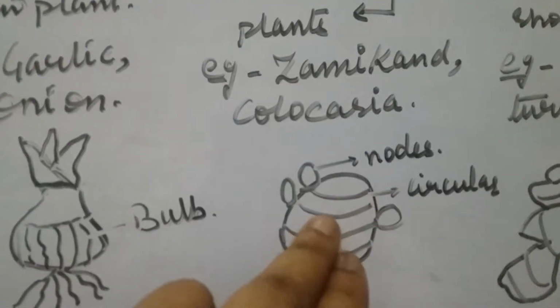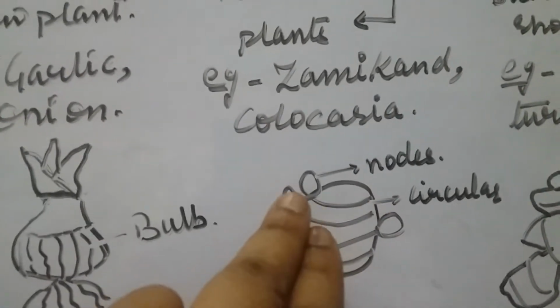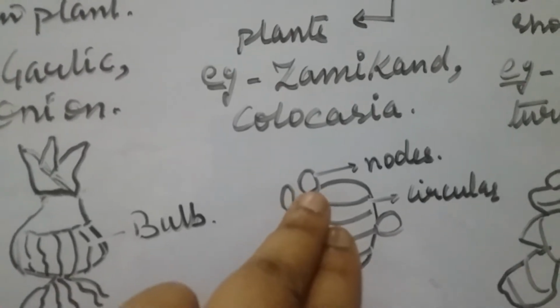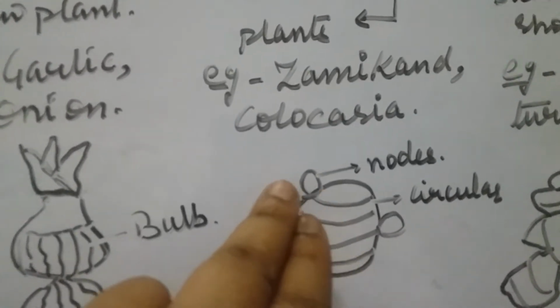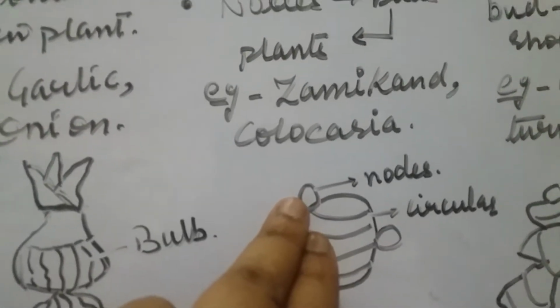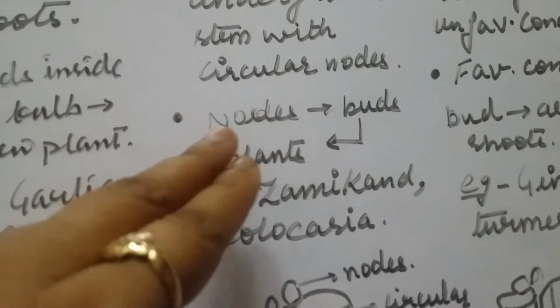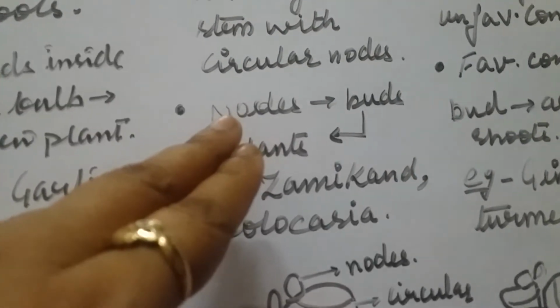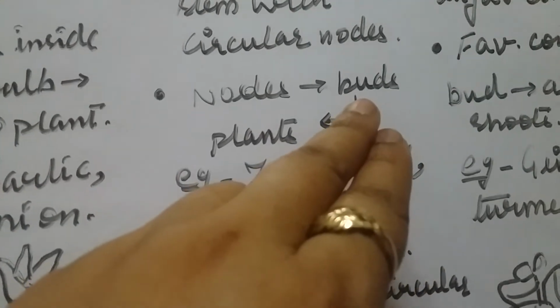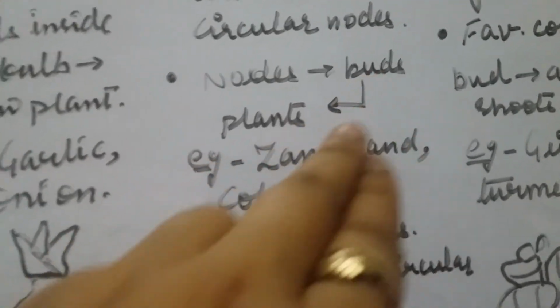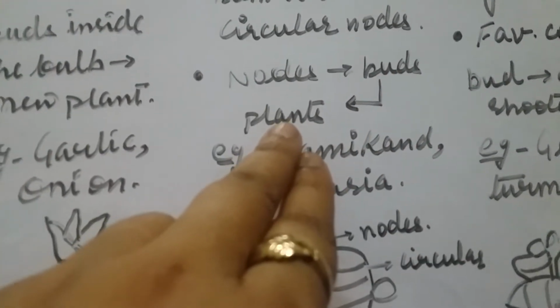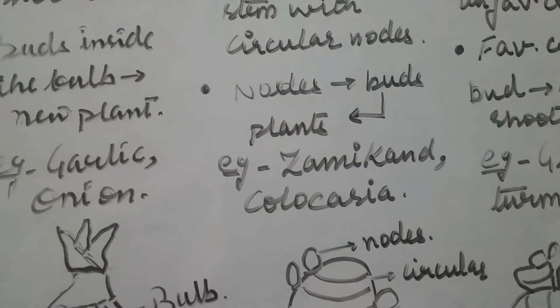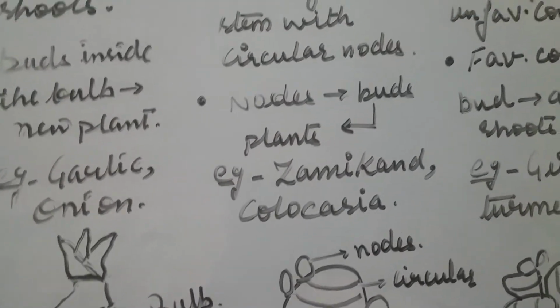See, these are the circular nodes. On each node there is a formation of a bud. These buds are then capable of producing a new plantlet or plant. Therefore, the circular nodes produce buds, and these buds lead to the formation of a plant. Examples are jimikand or colocasia.